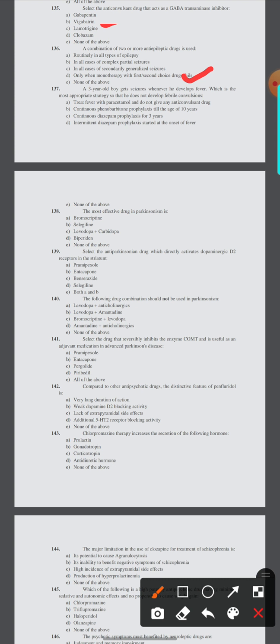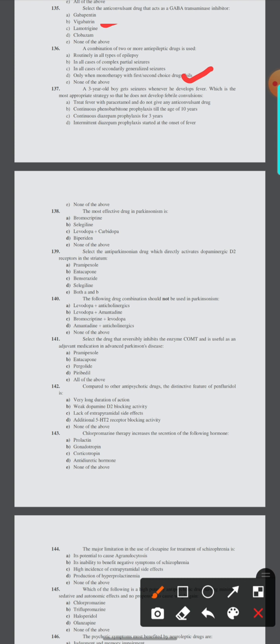137. A 3-year-old boy gets seizures whenever he develops fever. Which is the most appropriate strategy so that he does not develop febrile convulsion? Option: treat fever with paracetamol and do not give any anticonvulsant drugs.